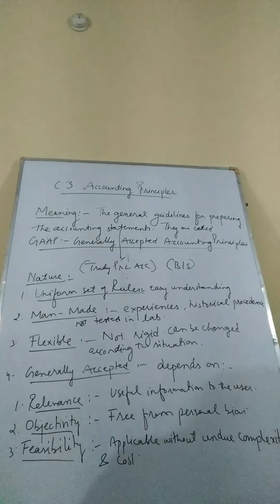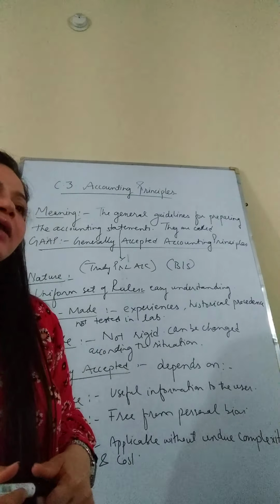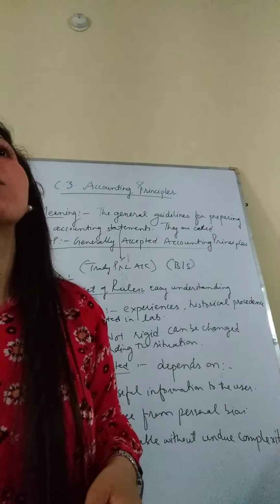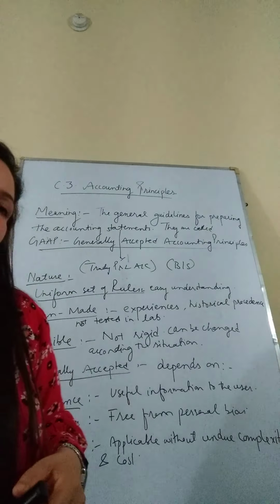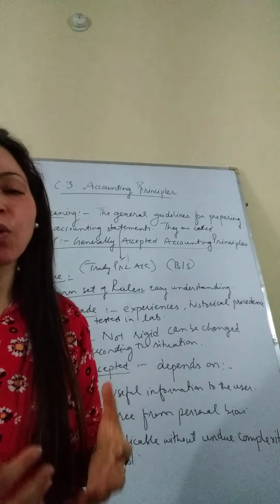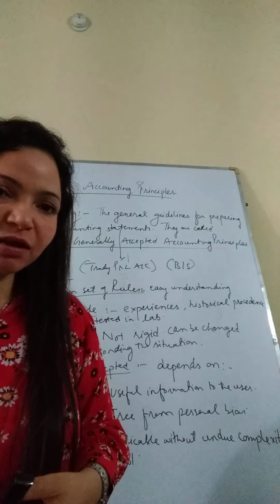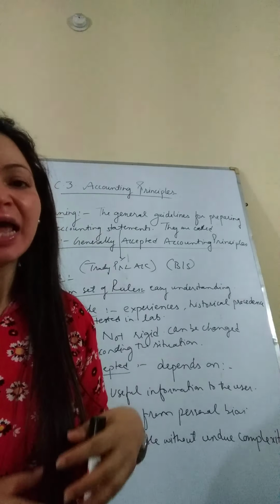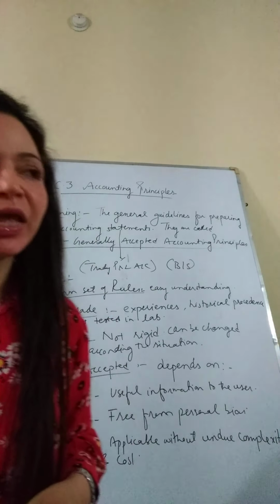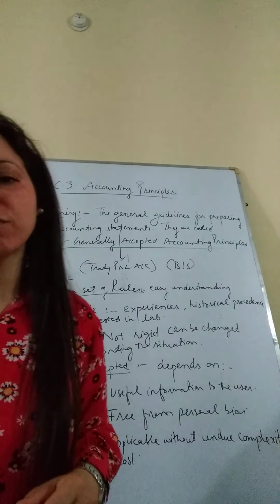So these are the rules and regulations which we have to keep in mind before making accounts. They bring about uniformity in making the accounts. They make the accounts easy to understand, and also we are able to compare our own results with the results of other firms if we are making our accounts in the similar way as other firms and companies are making. So it's very important to follow one set of rules.